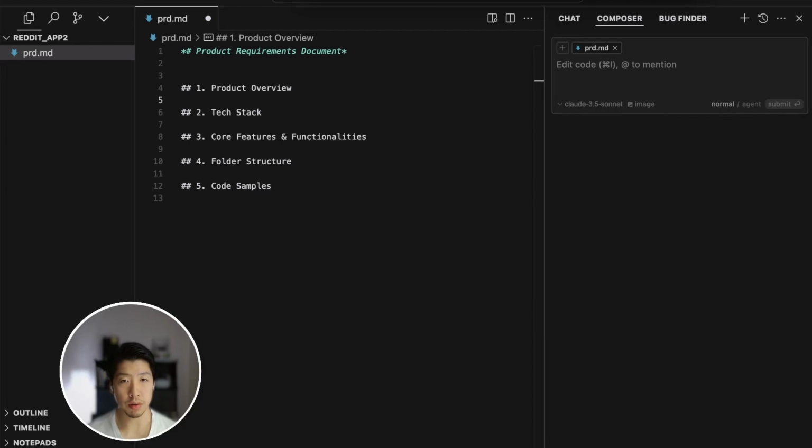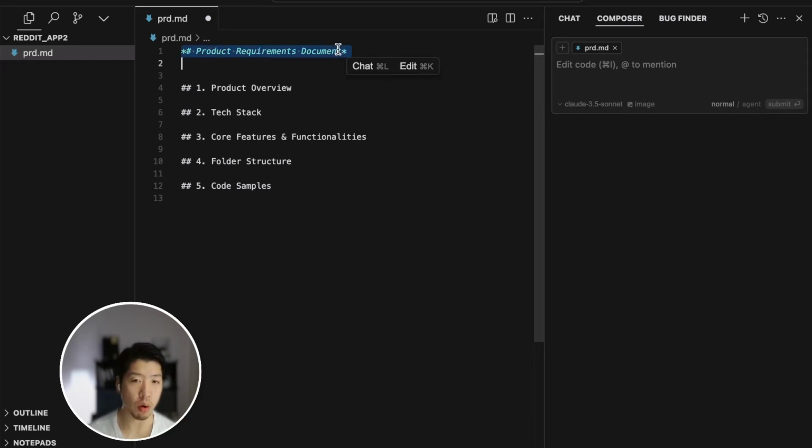We'll be using Cursor for this project because of its built-in AI capabilities, which really just saves time. But the principles will apply to any AI code editor. Perhaps the most important part of the entire process is to slow down first and plan out the core features. We can do this with a PRD, product requirement document.